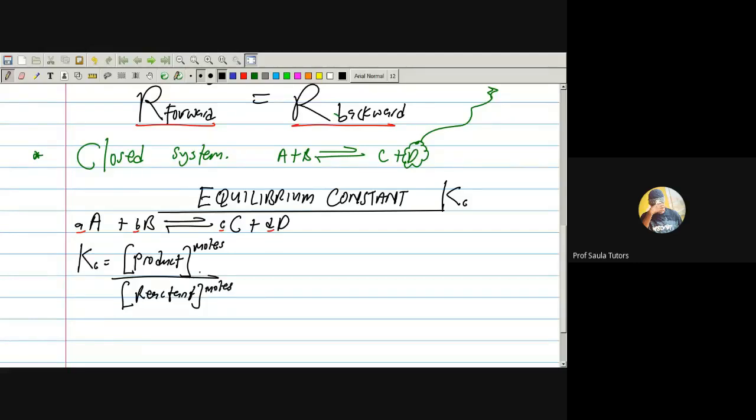Now, pay attention. Let me now use this equation to write the equilibrium constant. Guys, don't forget, to write the equilibrium constant, what do we say? Product over reactant. Then you put their mole, the one that is underlined in red, in power. Now, let's go. Are we together?